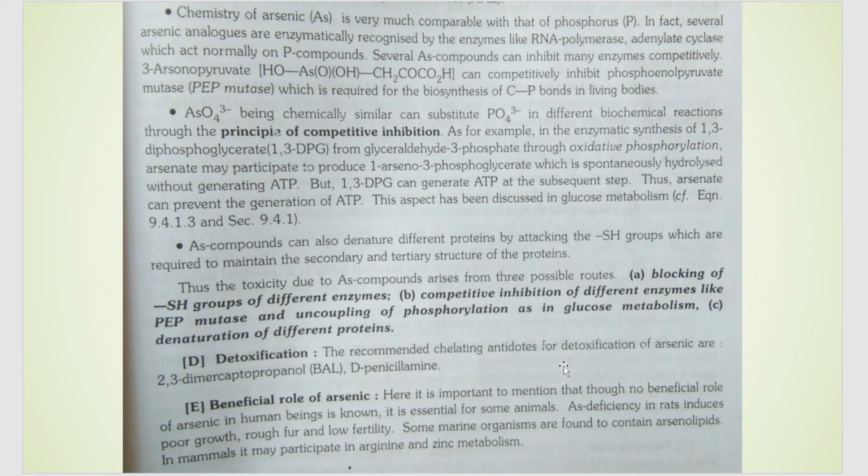And what is the method of detoxification of arsenic in the body? It is by using different drugs. One that they have recommended is 2,3-dimercaptopropanol, that is BAL, and D-penicillamine. These are the two drugs that are required in order to detoxify the body from arsenic poisoning.